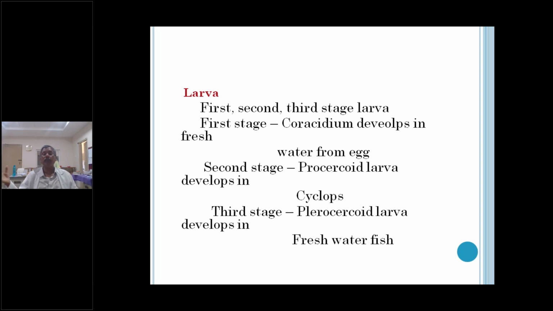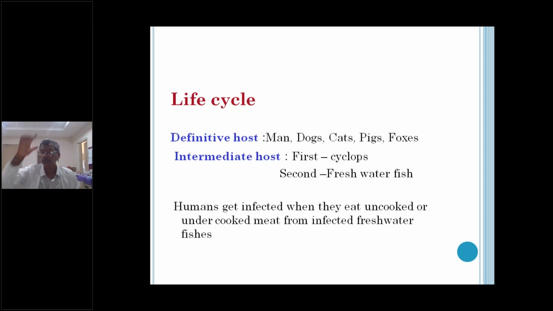After a few weeks of development, it goes and attaches to the plankton. Suppose that plankton is ingested along with the third stage larva present in the fish. If the fish is improperly cooked, the infection will transfer from the fish to the human host. Definitely, that is the mode of infection of the parasite.